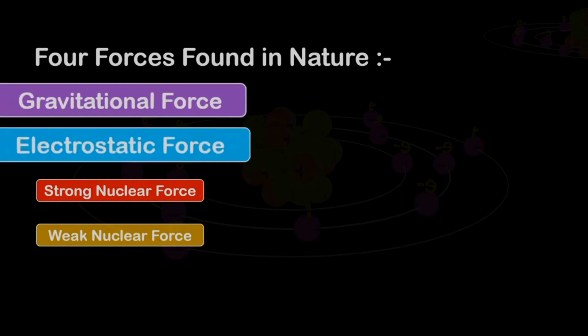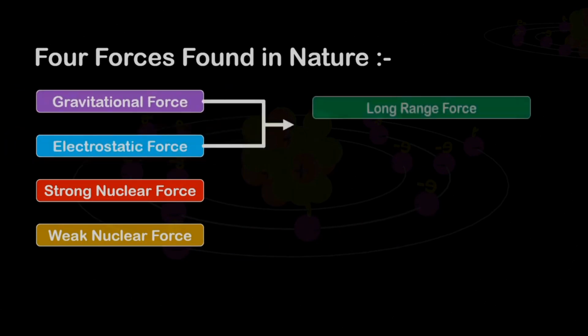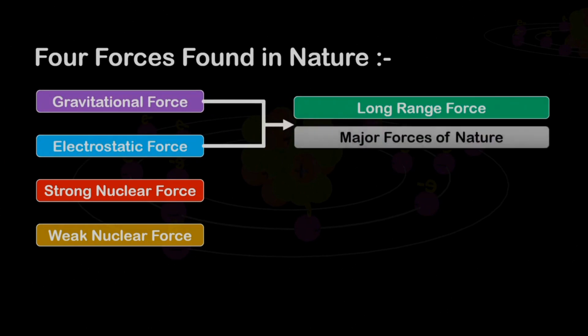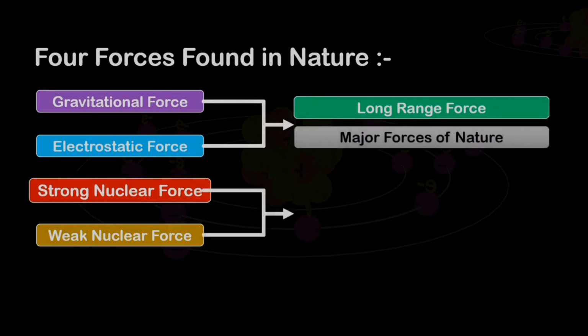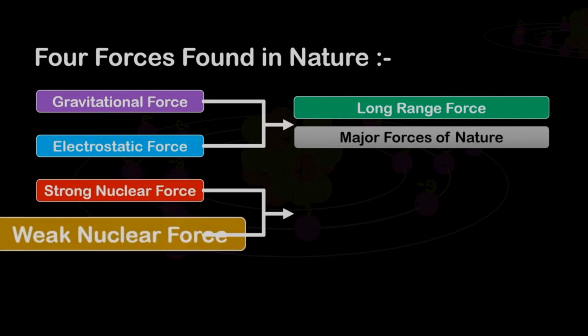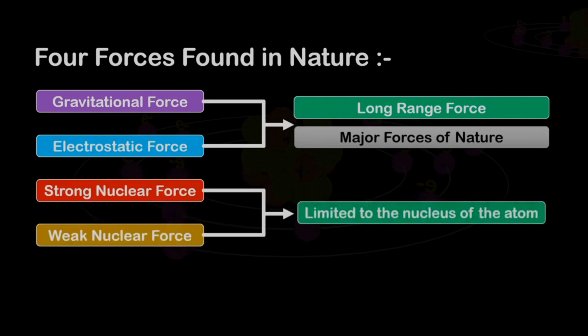Gravitational force and electrostatic force are long range forces and are considered to be the major forces of nature, while the range of strong nuclear force and weak nuclear force is limited to the nucleus of the atom. This is why strong nuclear force and weak nuclear force are not counted among the major forces found in nature, while gravitational force and electrostatic force are counted among the 2 main forces in nature.